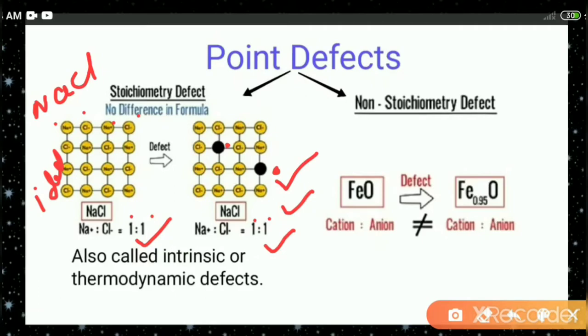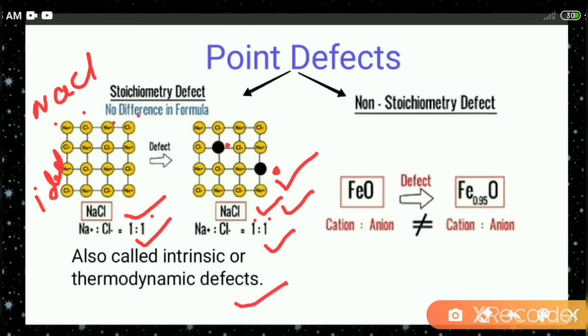We can say it does not disturb the formula of the solid, because here also the formula of sodium chloride is NaCl. Here also the formula is NaCl. That means there is no change in the stoichiometry of the substance. Such defects are also called intrinsic or thermodynamic defects.